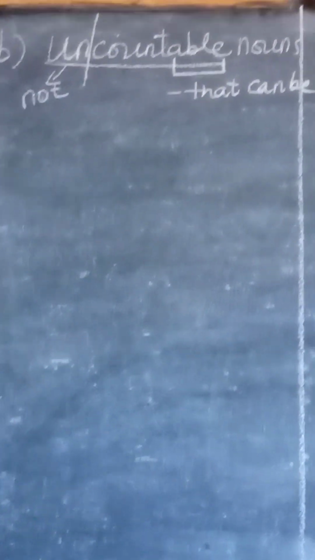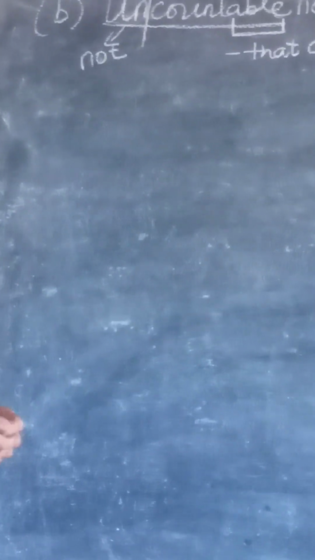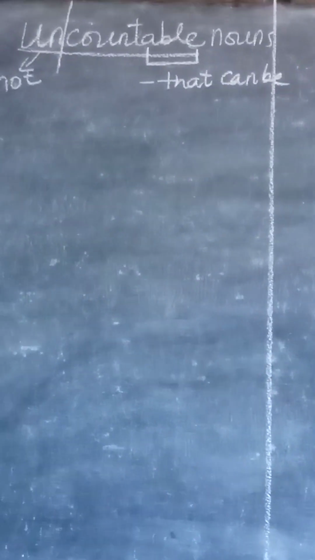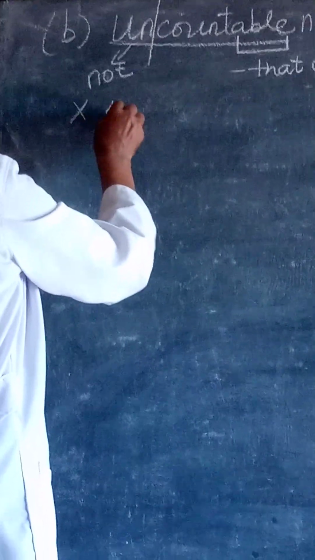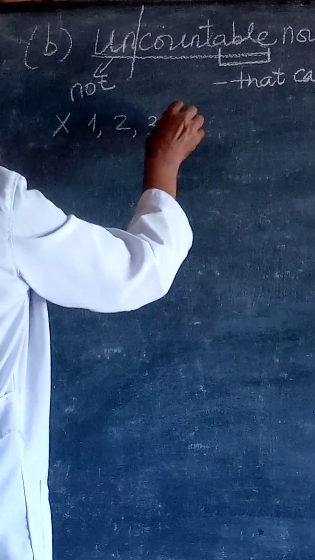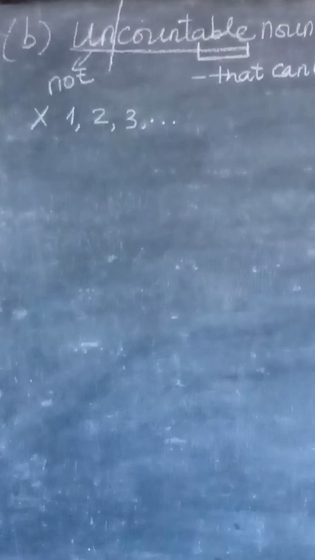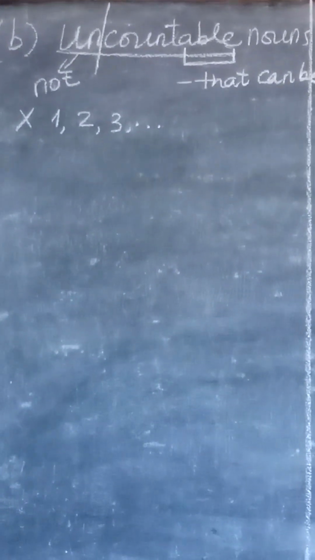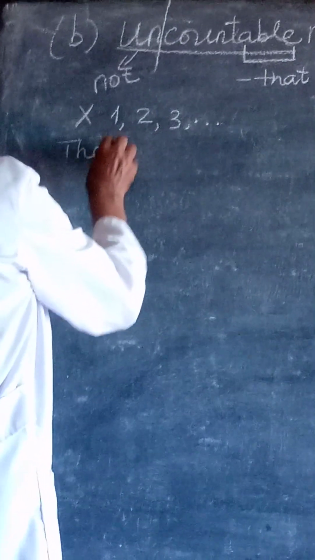So we'll continue from this. When we say nouns are uncountable, we mean that they don't have the plural form. We cannot say 1, 2, 3, and so forth for the uncountable nouns, like that of the countable nouns.